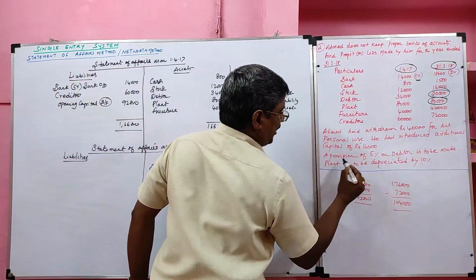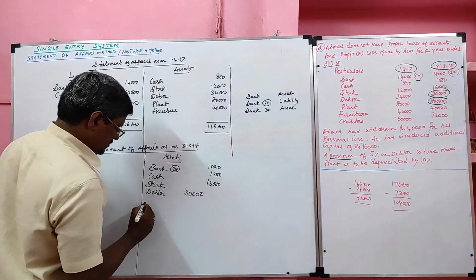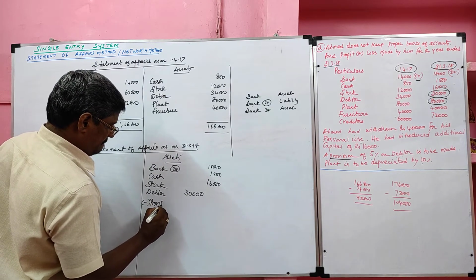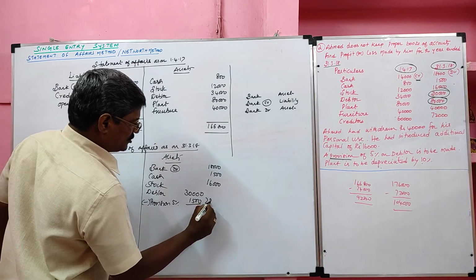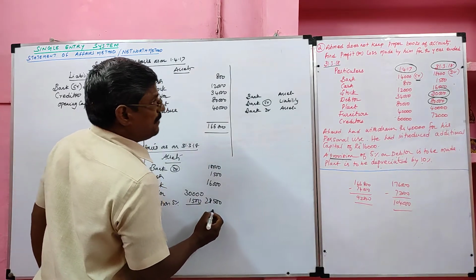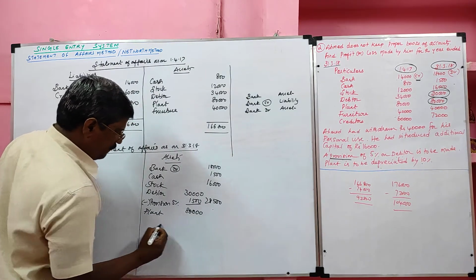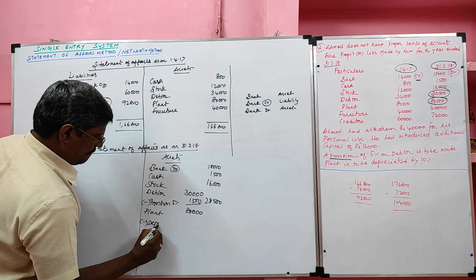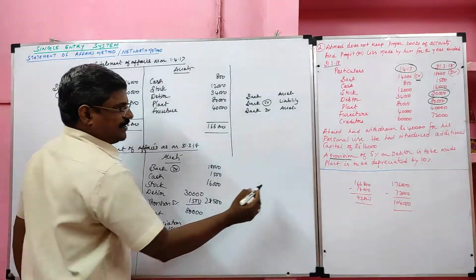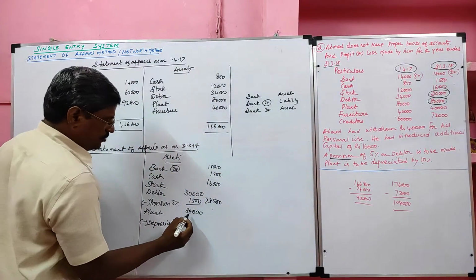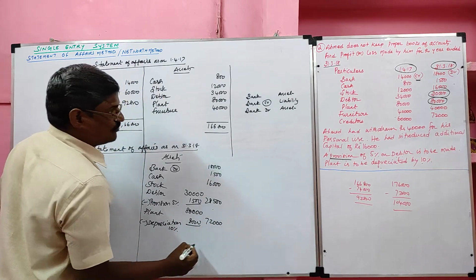Debtor 30,000. We have a provision for debtor of 5%. We have to create the provision: 5% on 30,000 is 1,500, so the balance is 28,500. Next, plant 80,000. For plant we have depreciation at 10%. 10% on 80,000 is 8,000, so the balancing plant value is 72,000.